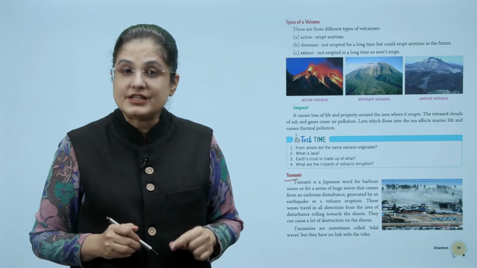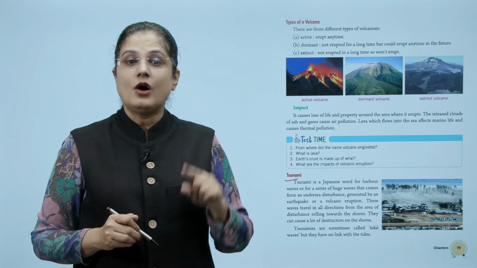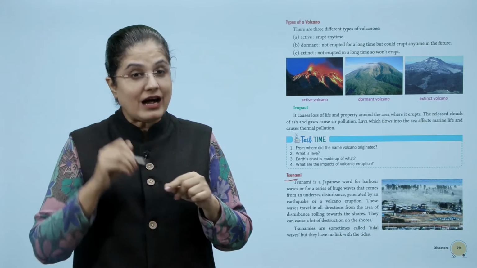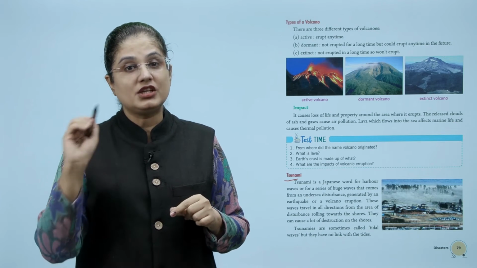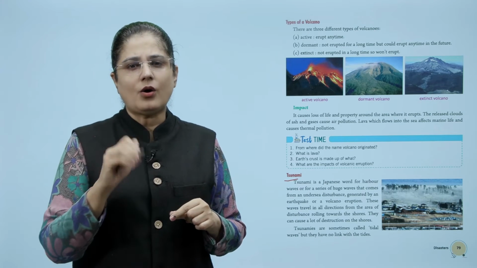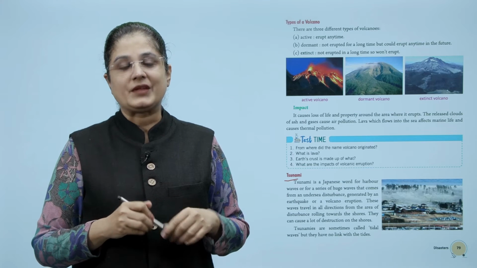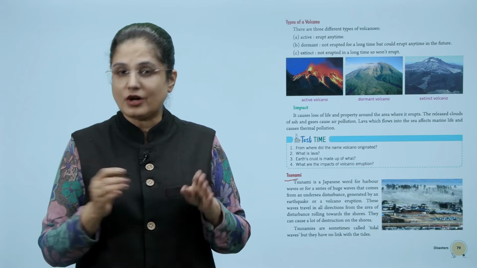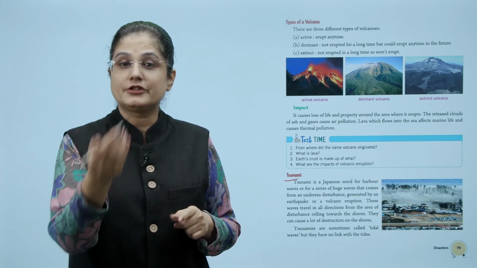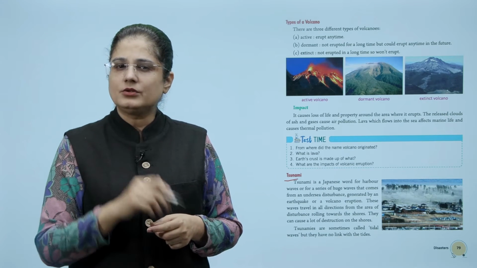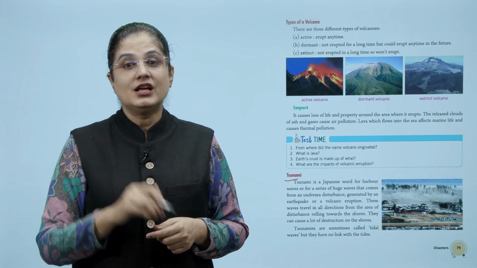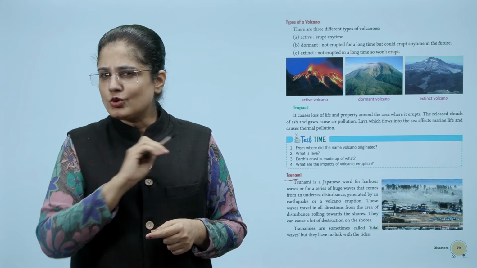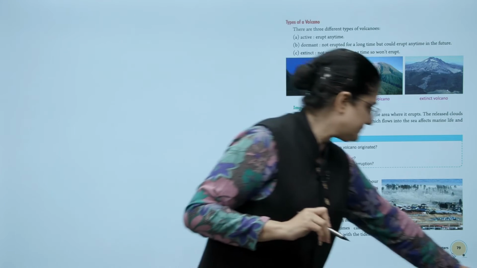What are tsunamis? Tsunami is a Japanese word for harbor waves, or for a series of huge waves that comes from an undersea disturbance generated by an earthquake or a volcanic eruption. These waves travel in all directions from the area of disturbance, rolling towards the shore. They can cause a lot of destruction on the shores. Tsunamis are sometimes called tidal waves, but they have no link with the tides.